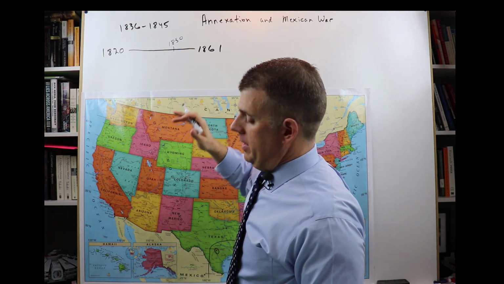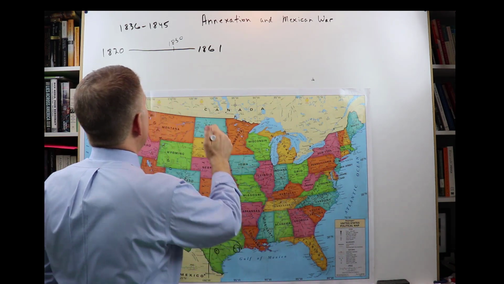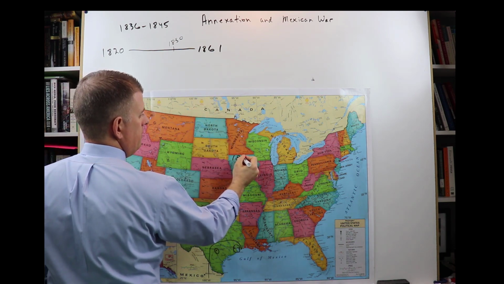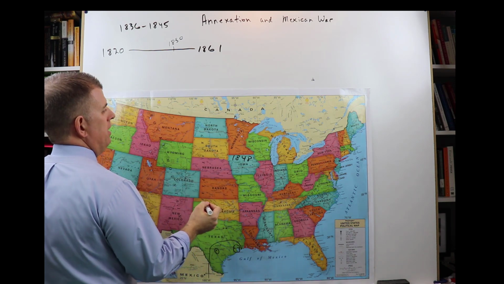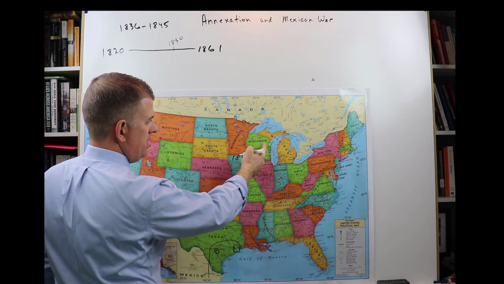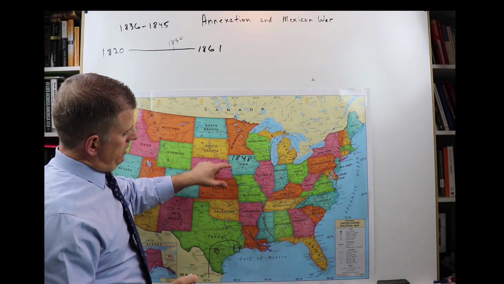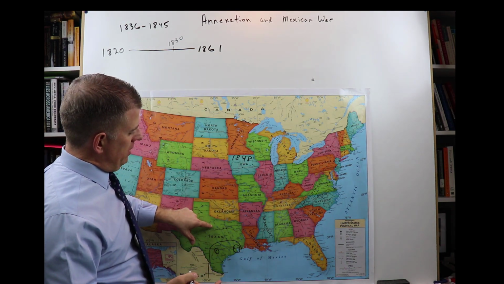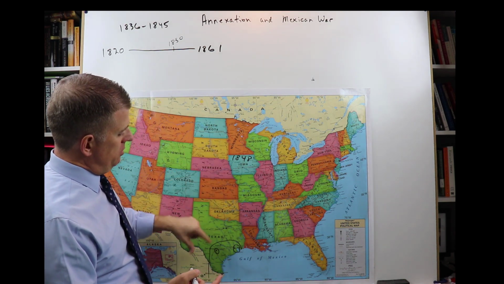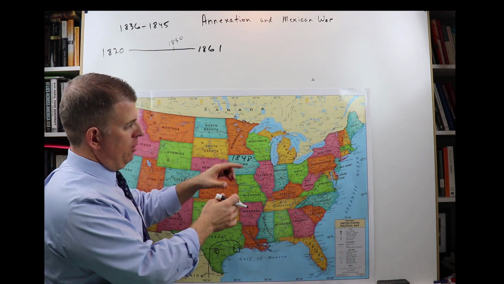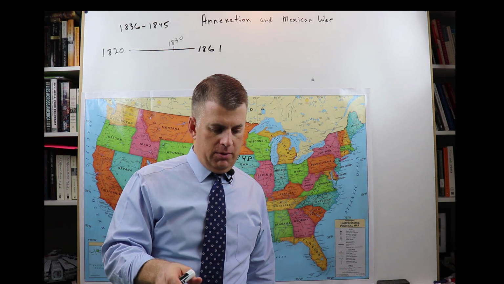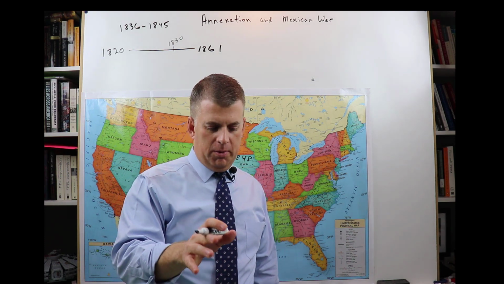Now, Texas came in 1845. Iowa came in 1848, and Wisconsin came in about 1846, 1847. So there were other free states that could come into the Union to help balance power in the Senate. So that's the issue. Well, that's one of the issues. That's probably the big issue.